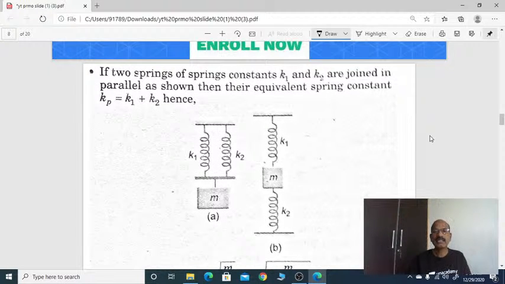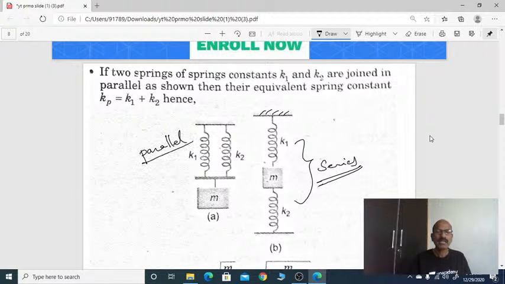Now see here, this is the first one. The two springs are connected in series. This is series connection. Now this is parallel. You can see the two springs having spring constants K1, K2 are joined in parallel.